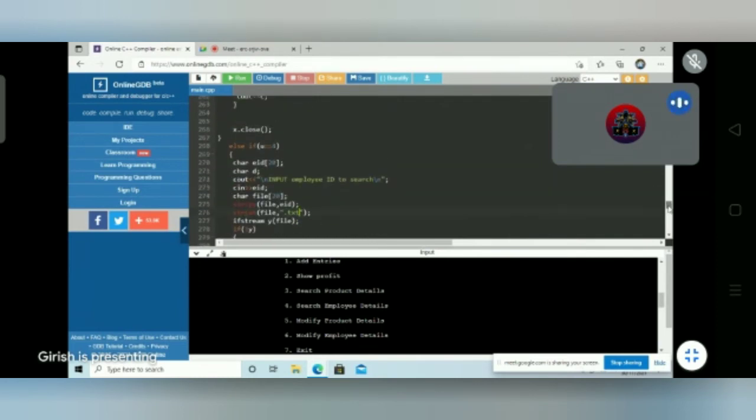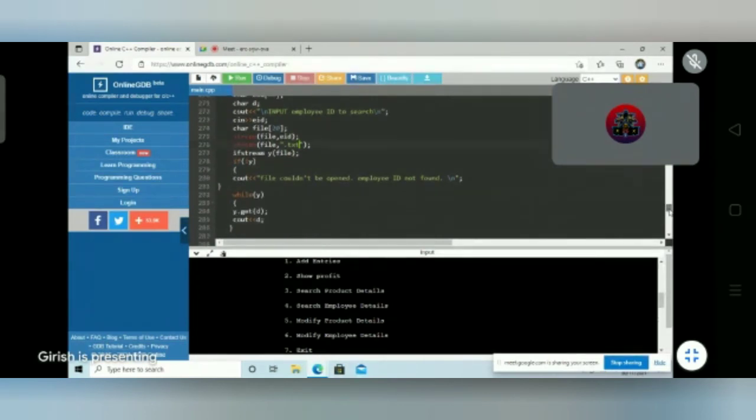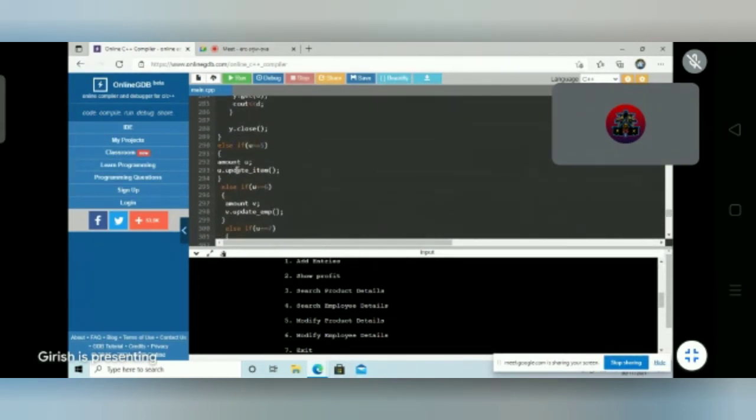And when the user selects the fifth option, it will invoke the update item function and will ask to write the ID to modify the details of the employee.